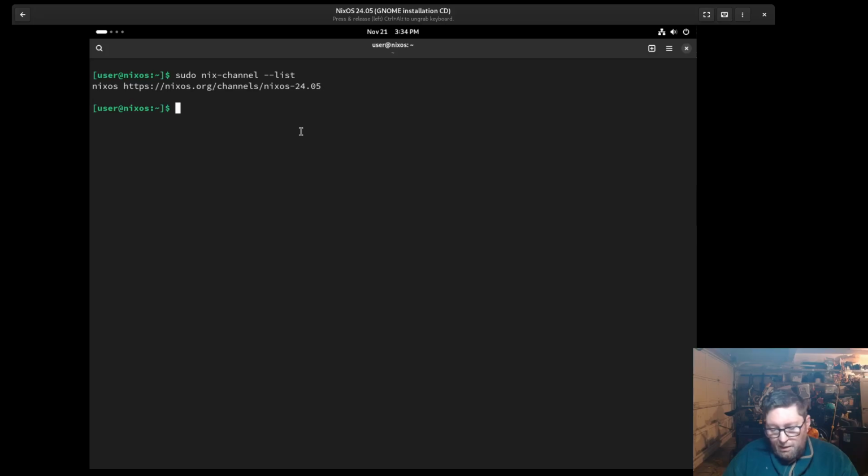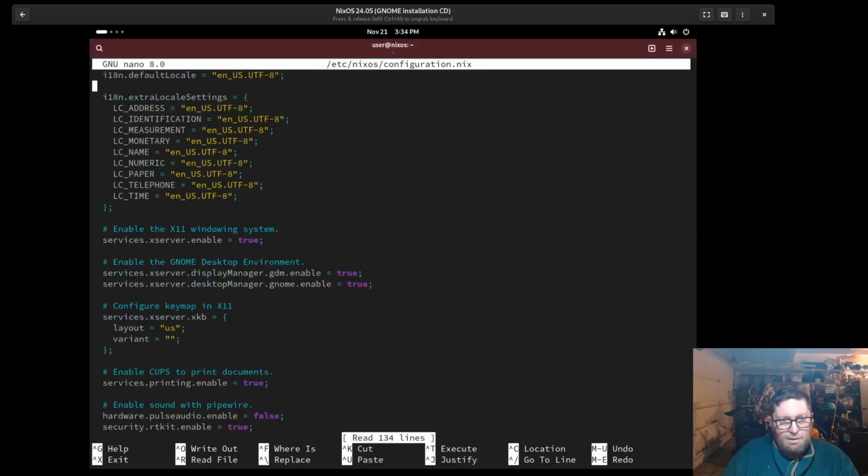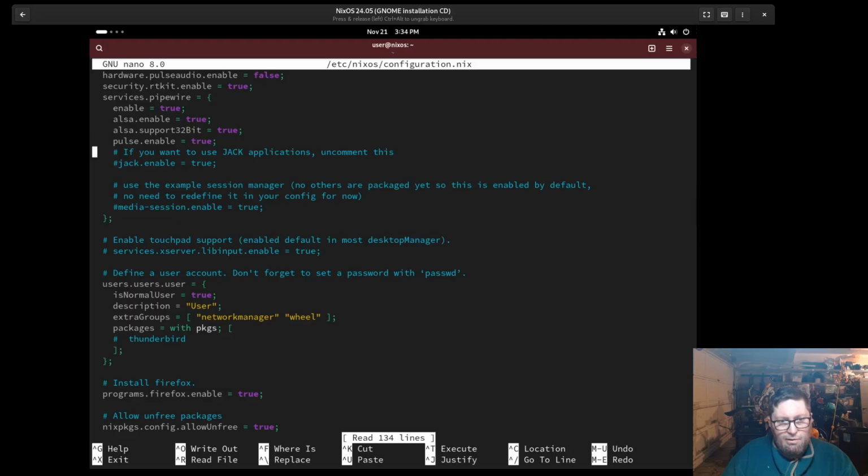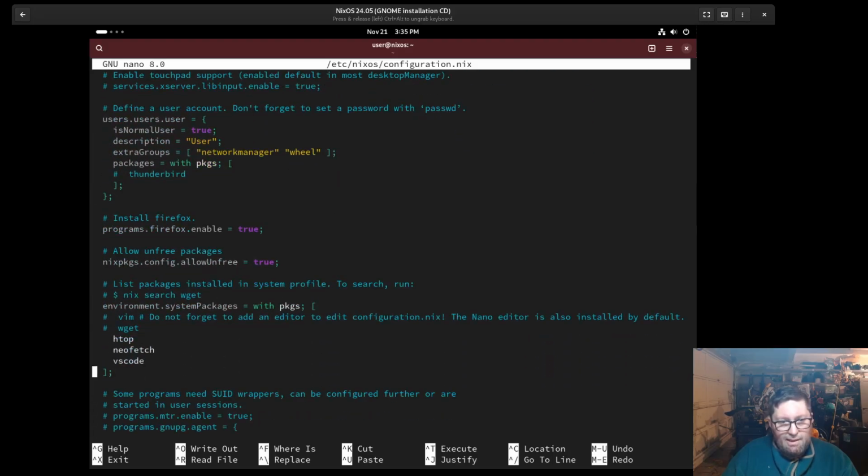So let's go into the NixOS config. Let's throw in Elixir, and use that as our example here. So we can go ahead and put in Elixir.